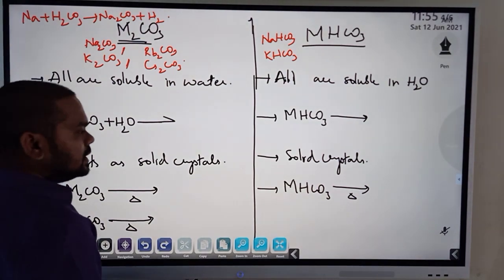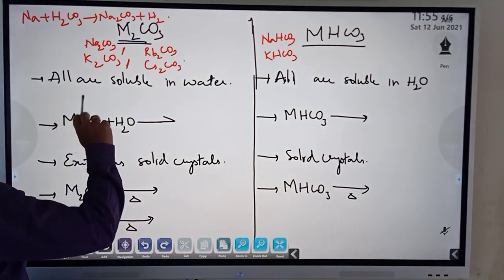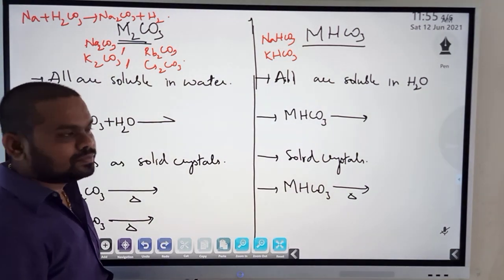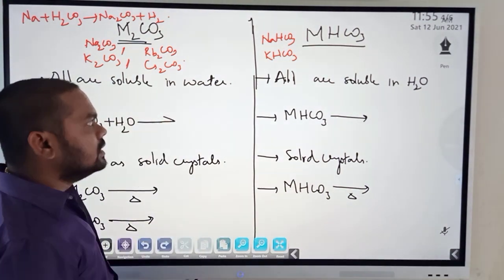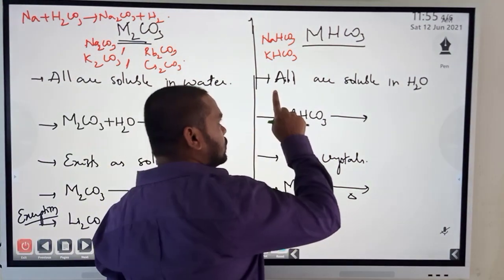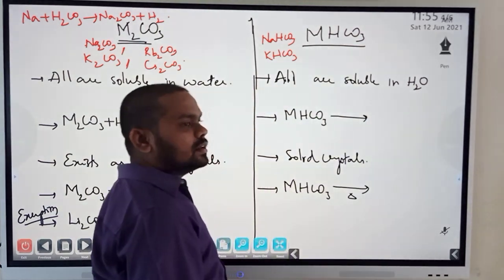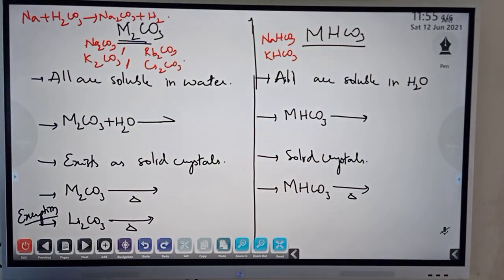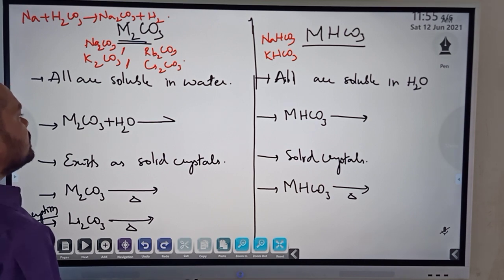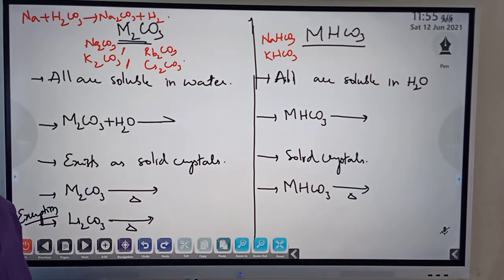Then properties. In terms of their properties, let's understand this. All carbonates are soluble in water. Here also, metal bicarbonates are also all soluble in water. Both of them are soluble in water. What is the difference then? In fact, they are soluble and they chemically react with water.